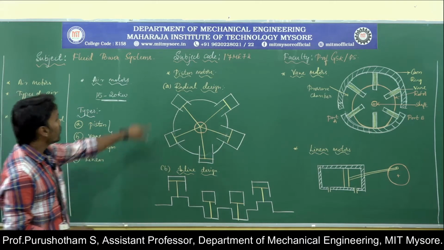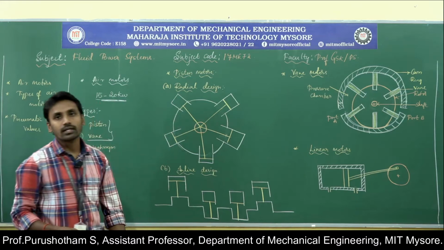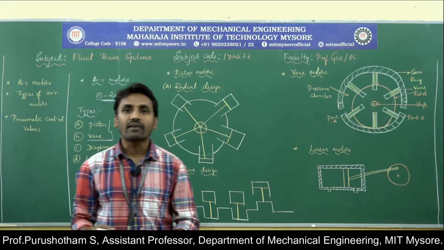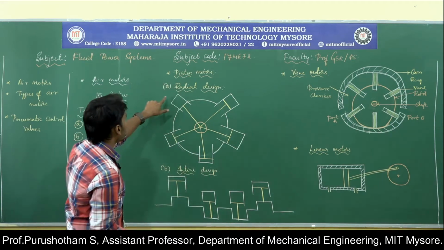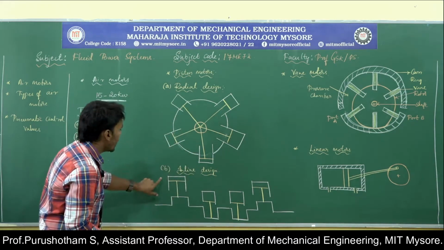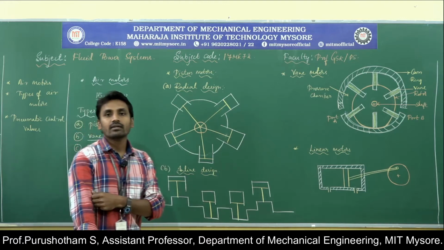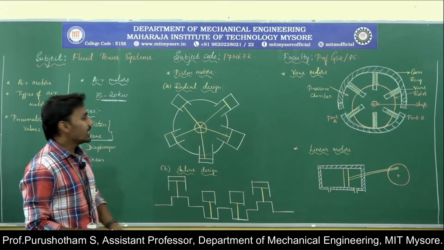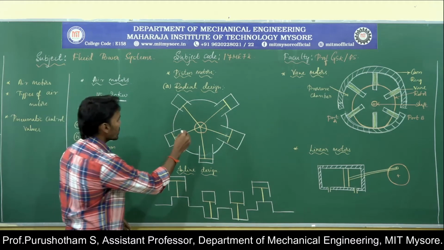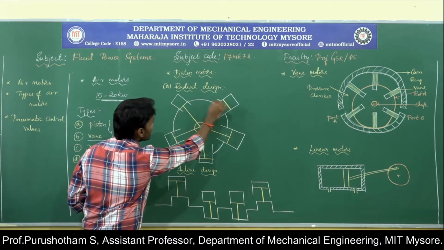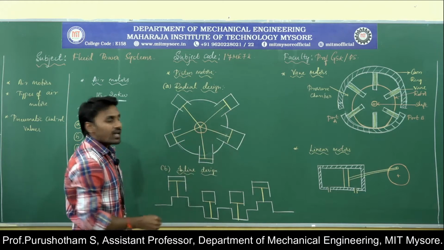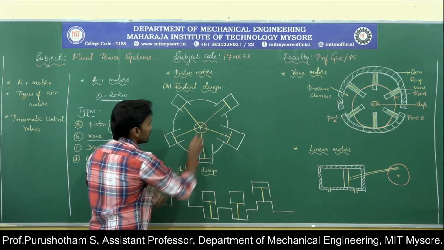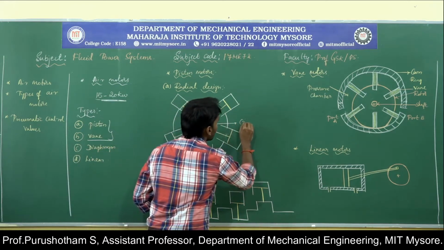Now, the first one is the piston motor. The piston motor is majorly used in industrial drives, and in this we have two designs. First one is radial design and second one is inline design. Coming to radial design, here you can see the cylinders arranged radially, and this at the center will be the crank.